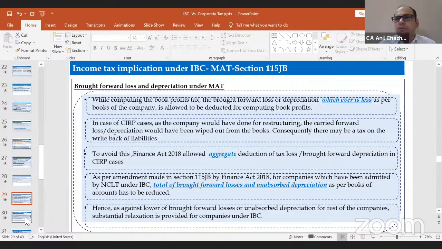So from 2018 onwards, they have introduced an amendment in the Income Tax Act, wherein they have mentioned that the total of the brought forward losses and unabsorbed depreciation will be allowed for the IBC companies, right? So the benefit is that both the losses as well as the depreciation are allowed. For all other companies, the lower of the depreciation or the unabsorbed losses will get allowed under the section MAT part.